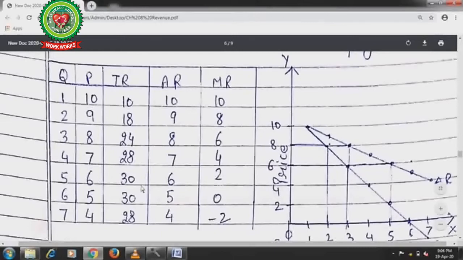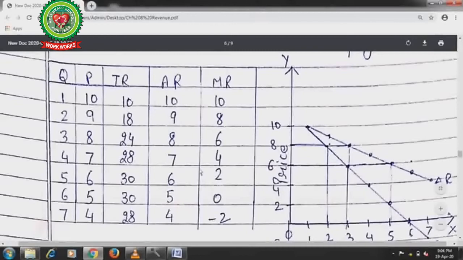In this way you will calculate average revenue also. Average revenue is first the same as the price, and then 9, since 18 divided by 2 is 9, 24 divided by 3 is 8, and then 7, 30 divided by 6 is 5. So 28 divided by 7 will give you 4.